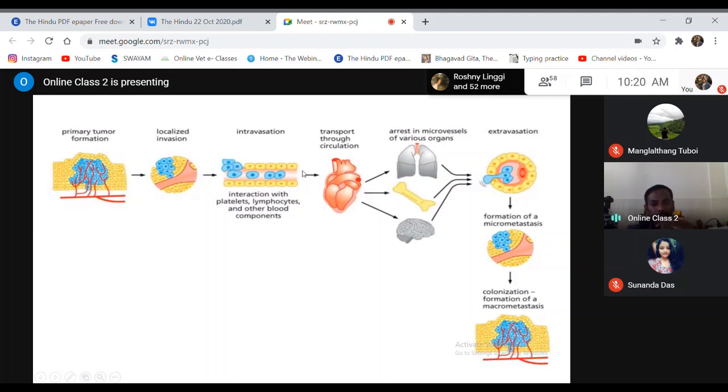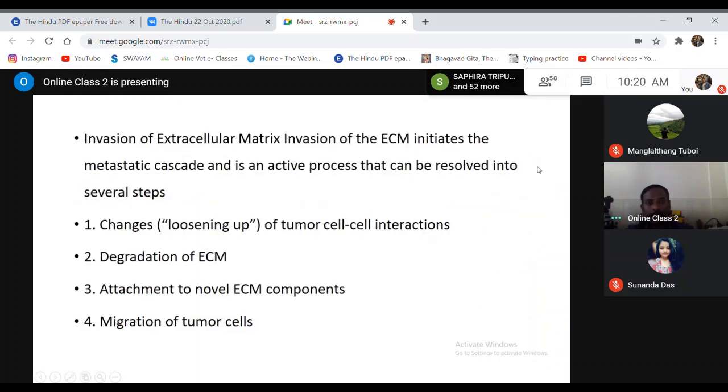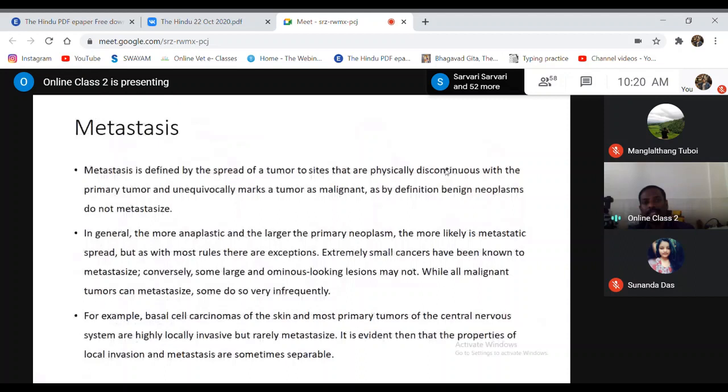Through the blood circulation, it goes to the systemic circulation, and through the systemic circulation, it goes into the different body parts. That process is called metastasis. Metastasis basically refers to the movement of tumor cells from the primary site to a secondary site, which is physically discontinuous with the primary site.